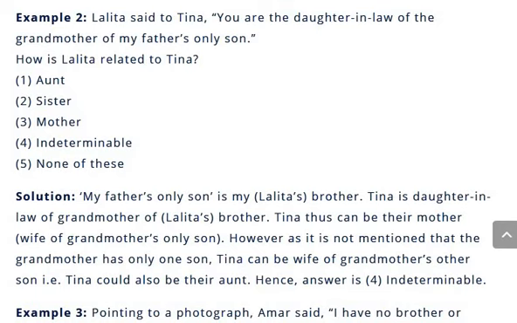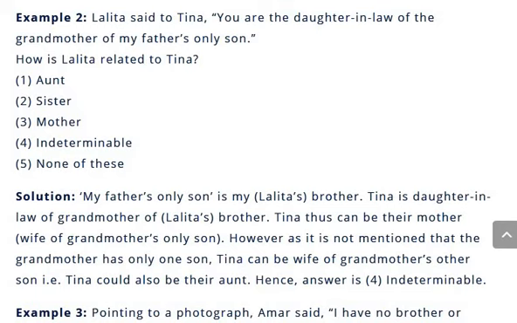Lalita said to Tina, so you are the daughter-in-law of the grandmother of my father's only son. So how is Lalita related to Tina? My father's only son is my brother, that is Lalita's brother.